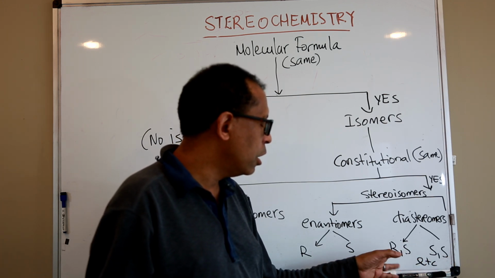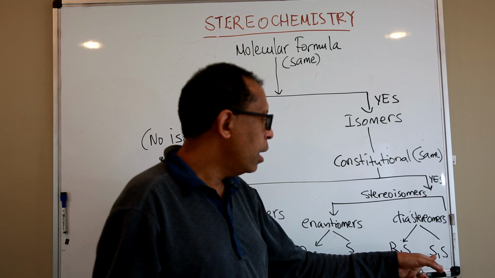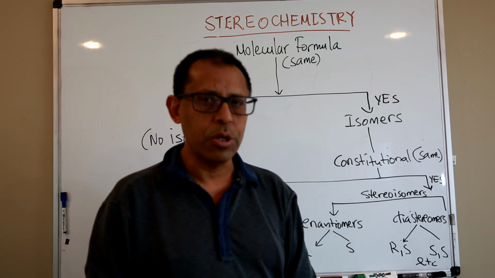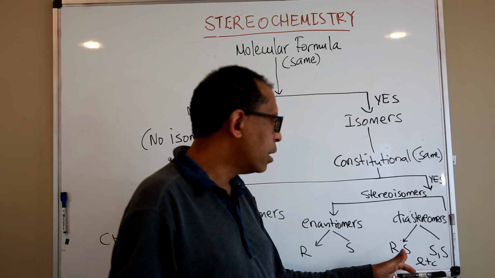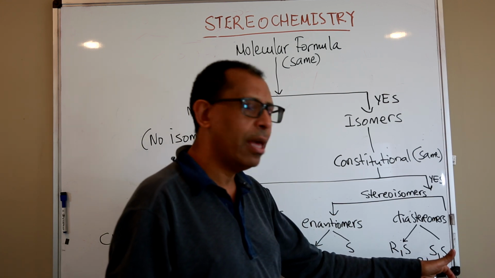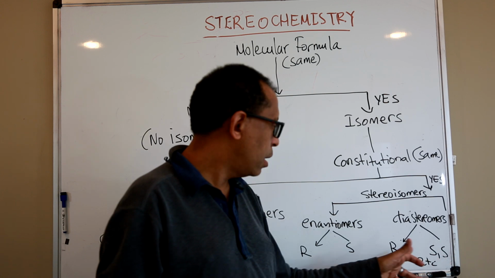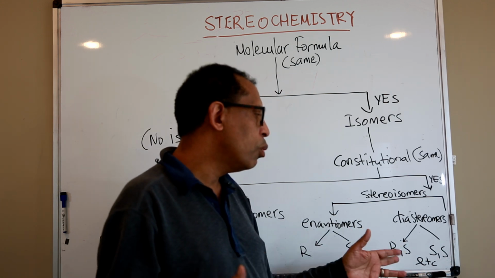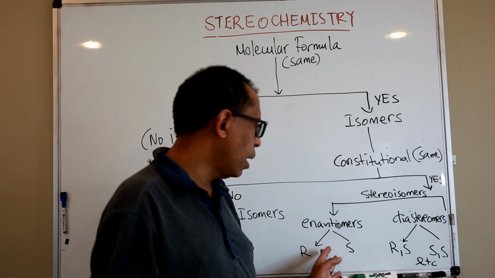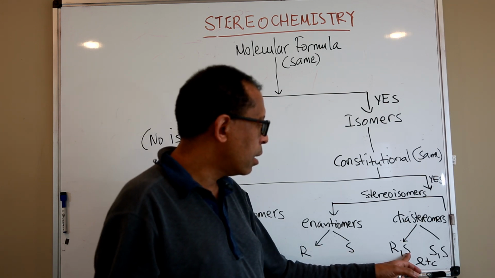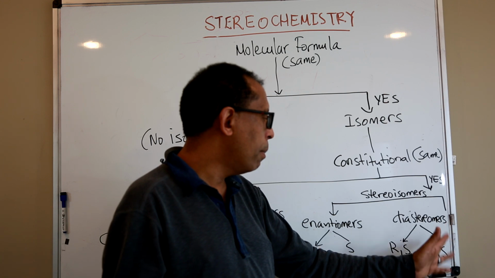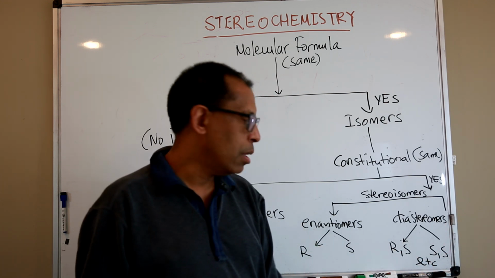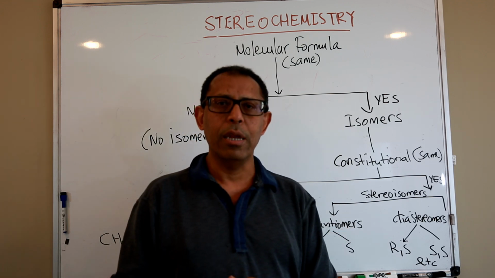For example, the relationship between an RS and an SS compound is a diastereomeric relationship, meaning that RS is not the mirror image of SS, but each one of them has chiral centers. For them to be enantiomers, if RS were paired with SR, that's a mirror image, and they would qualify as enantiomers.